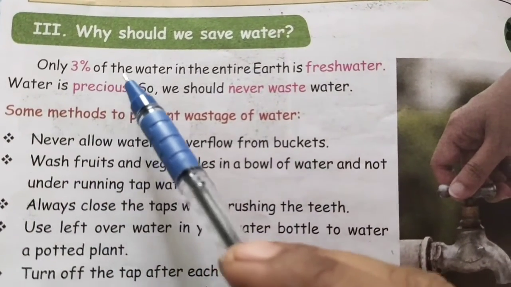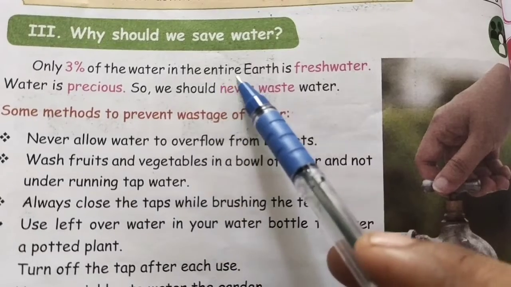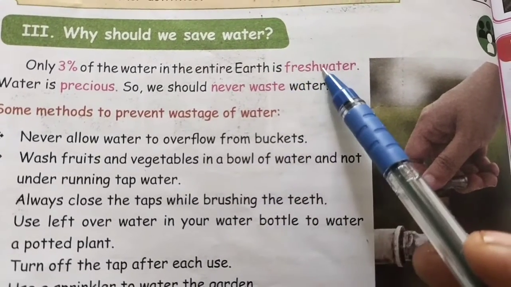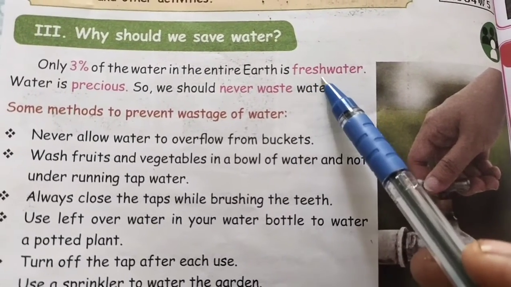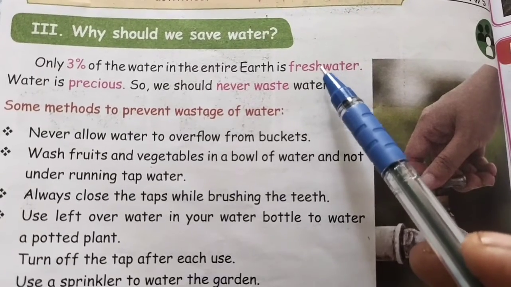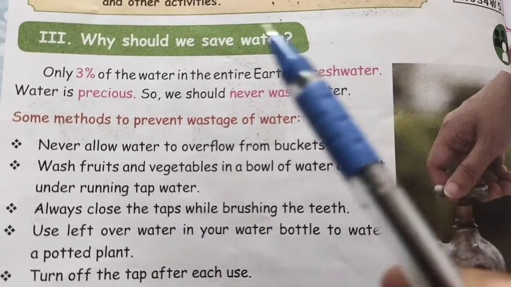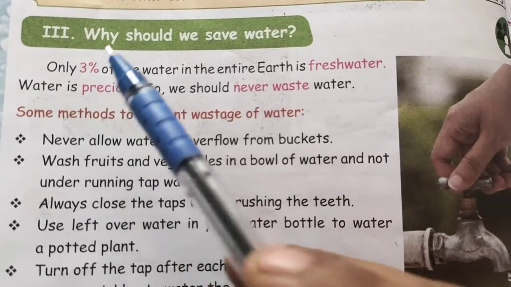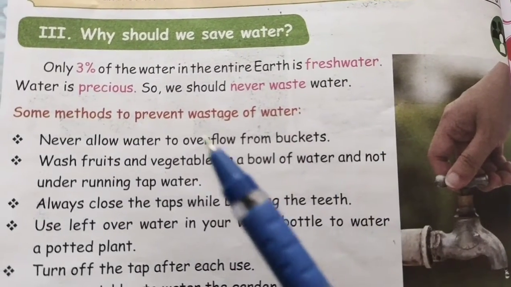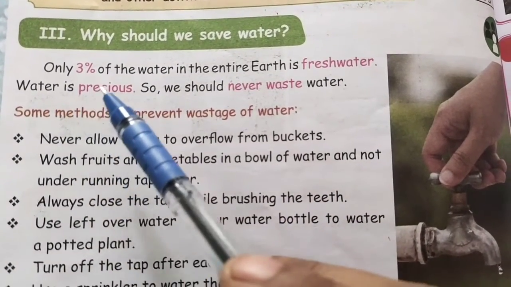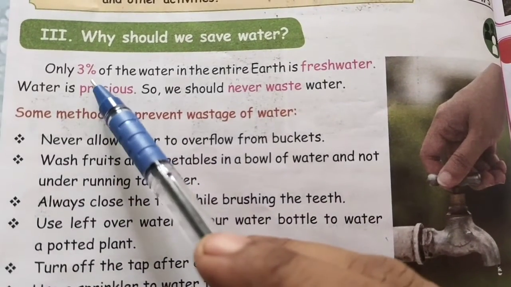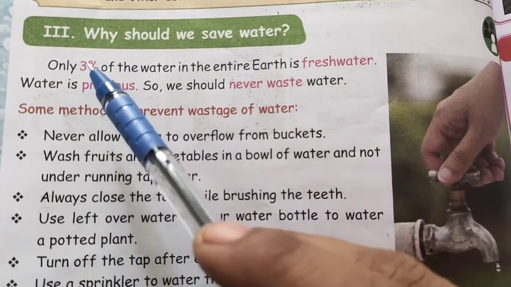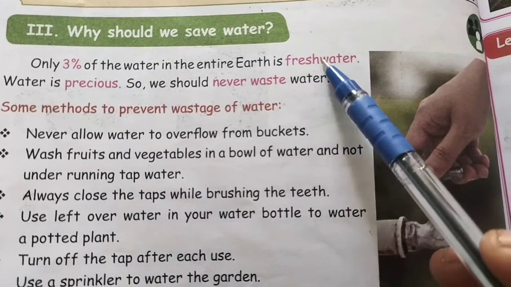Only 3% of water in the entire earth is fresh water. Fresh water means the water that is used for drinking purposes. So, we have only 3% fresh water. So, the water is very precious, because among 100%, only 3% is fresh water.